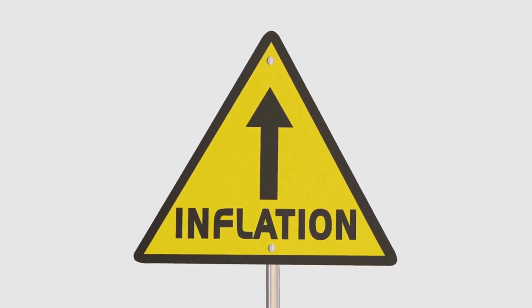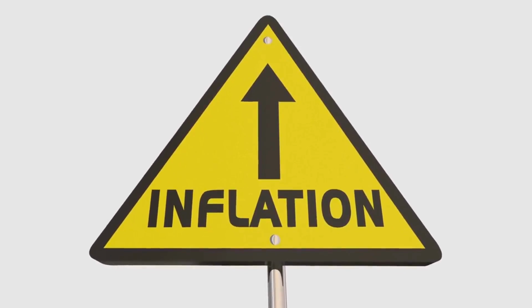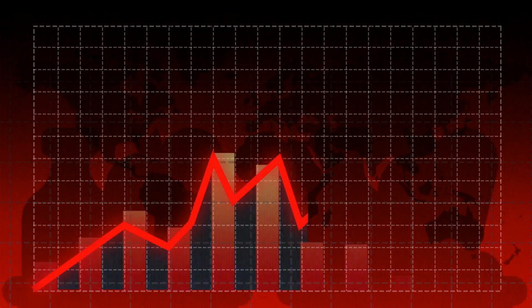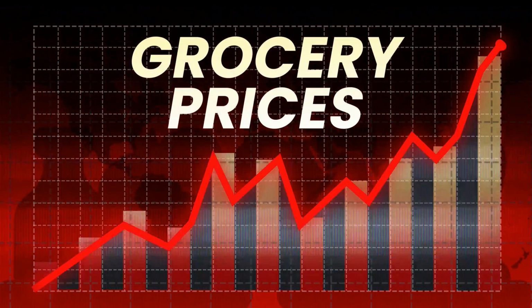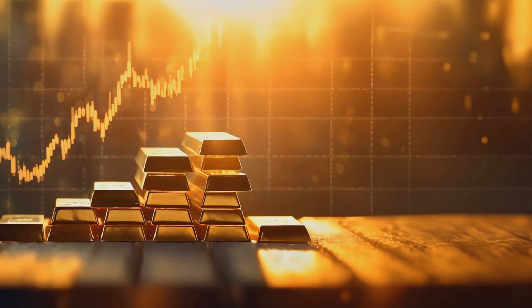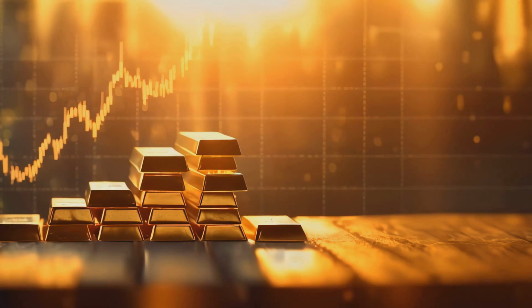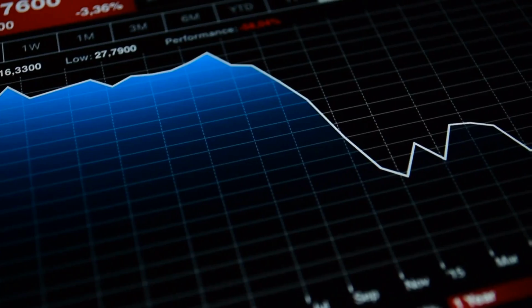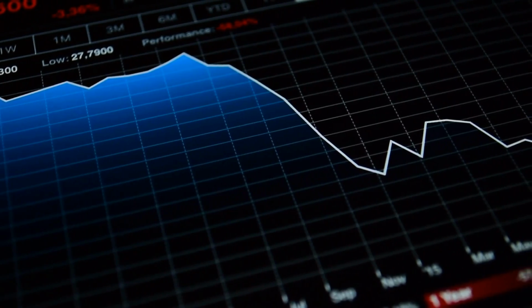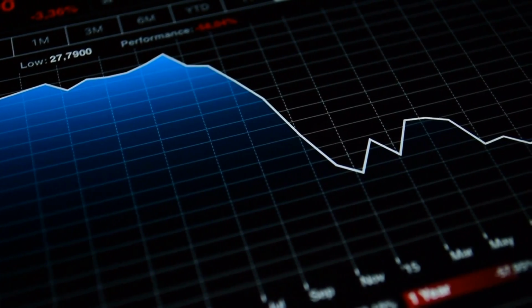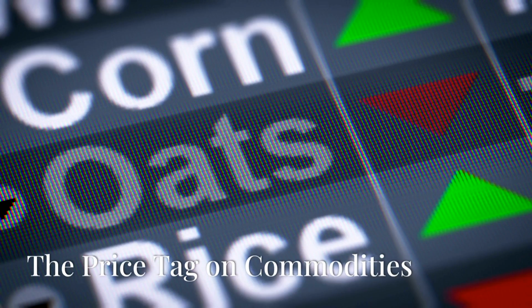Second, commodities can act as a hedge against inflation. When the prices of goods and services rise, commodity prices tend to rise as well. Finally, some investors simply see commodities as a potential for high returns. However, it's important to remember that commodity markets can be volatile, and there's always the risk of losing money.